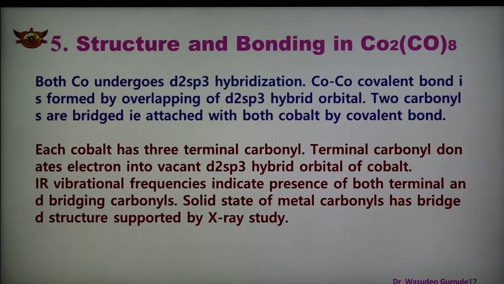Co2(CO)8, in this case cobalt undergoes d2sp3 hybridization, and the cobalt-cobalt bond is formed by overlapping of d2sp3 hybrid orbitals. 2 carbonyls are bridged and attached with both cobalt atoms by covalent bonds. So each cobalt has 3 terminal carbonyls. So in this way, the solid state of this metal carbonyl has bridge structure supported by X-ray study.